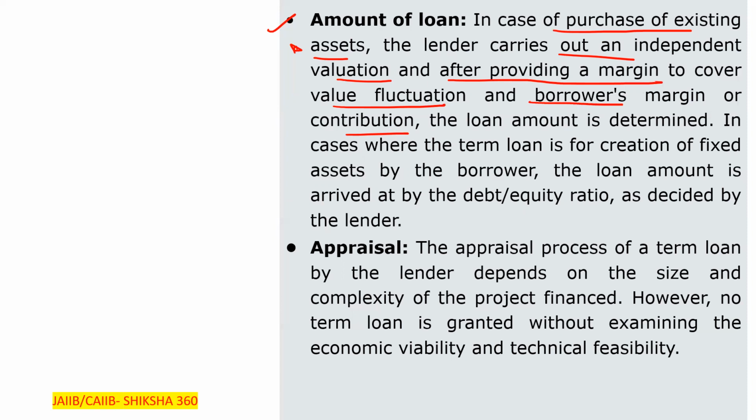Like we can say that if the machinery is of 1 crore, the bank will lend like 90% or 85%, as there is a borrower margin or contribution. That is how the loan amount is determined.